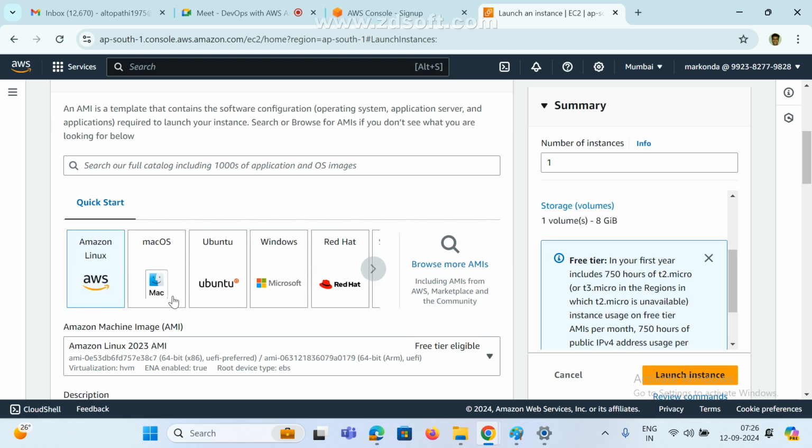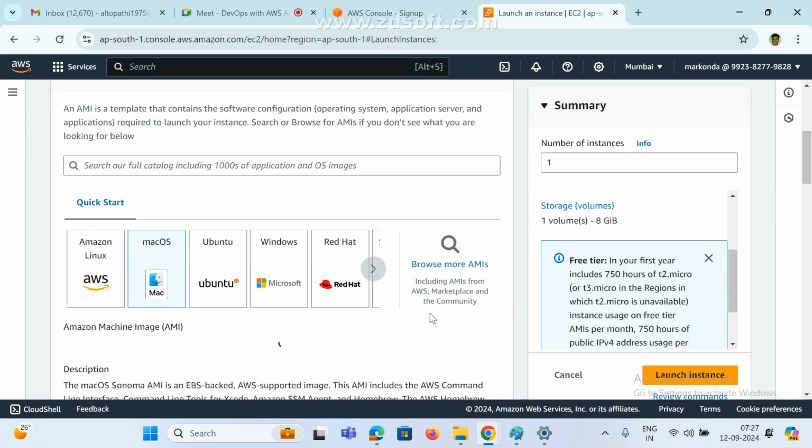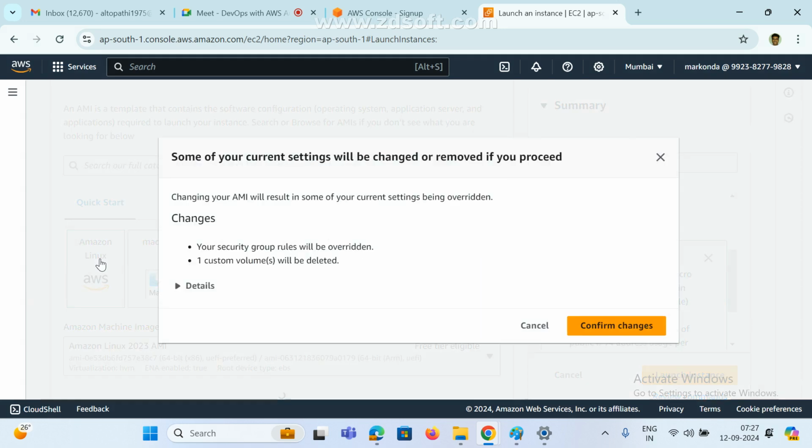Got it, guys? This is only a one-time setup. Every time we are not going to do anything. These are the AMIs, the AMIs provided by AWS. Now tell me which one you want. Whether you want Linux, Ubuntu, Mac, Windows, or Red Hat, that is your wish. Which operating system do you want? You already know, so just select the first one, Linux.